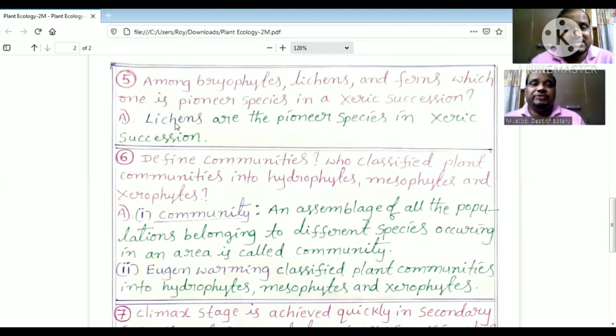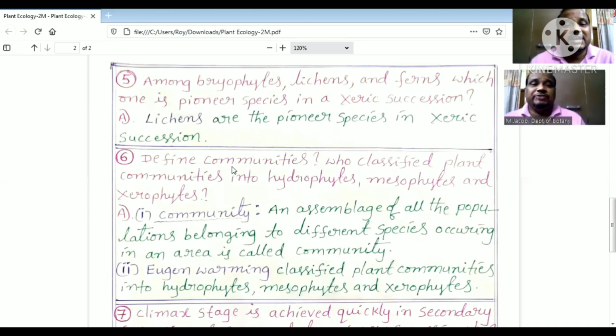So lichens, algae and fungi together constitute lichens. So lichens are pioneer species. So here pioneer species means the species that invade a bare area is called pioneer species. Xeric succession means the plant succession that starts in dry area is called xeric succession.